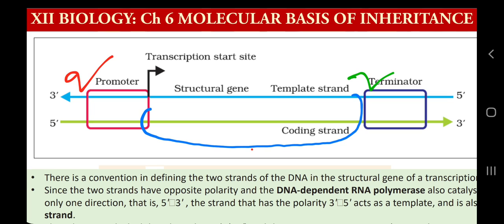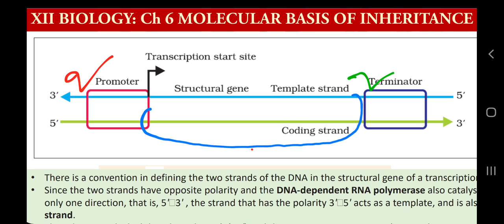It means this part will be used for making an RNA molecule. When we talk about transcription, we talk about initiation, elongation, and termination. If you want to initiate, elongate, or terminate any process, we need some sites in DNA. For example, in the process of DNA replication, we needed one point of origin, which is called ORI. In the same way, we need a start point in DNA, which is a sequence of nucleotides. That sequence is called the promoter. So promoter is the site from where the transcription of the RNA molecule will start, and the enzyme used will be RNA polymerase.